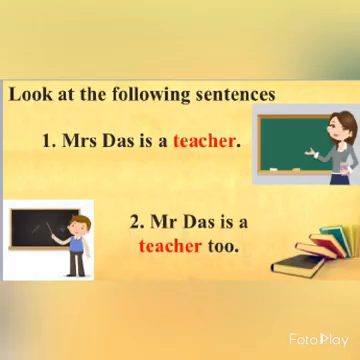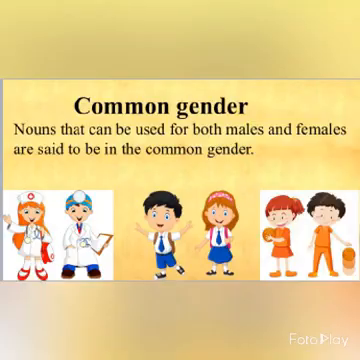Now, look at the following sentences. Mrs. Das is a teacher. Mr. Das is a teacher too. Here, the word teacher can be used for both Mr. Das and Mrs. Das. So, here, the word teacher is common for both male and female. Therefore, nouns that can be used for both males and females are said to be in the common gender.